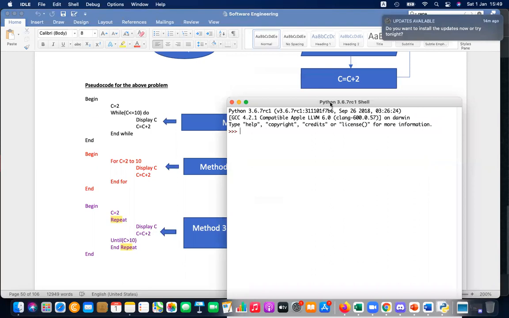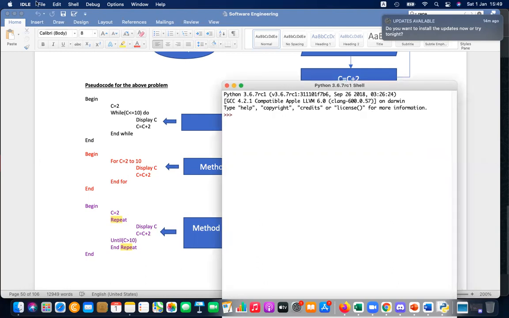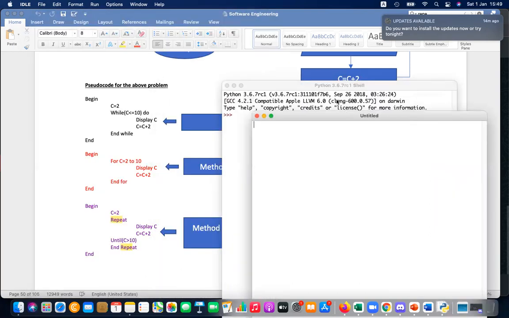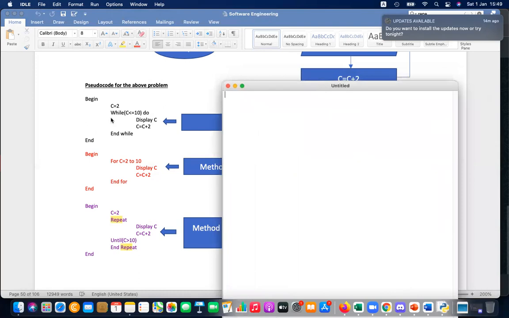If you have a mobile phone with PyDroid, you can type the code in PyDroid. If you don't have a mobile phone but you have a computer or laptop, you can type it in IDLE. But before that, take a new file. First of all, I would like to convert the first pseudocode.